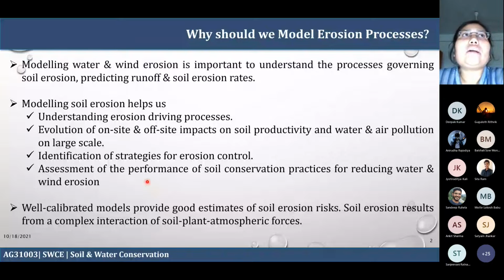For example, one way to prevent wind erosion processes is to put rows of trees across the direction of the wind. That is known as a windbreak or shelterbelt. Suppose you implement say 22 or 23 large rows of trees along the direction of the wind.